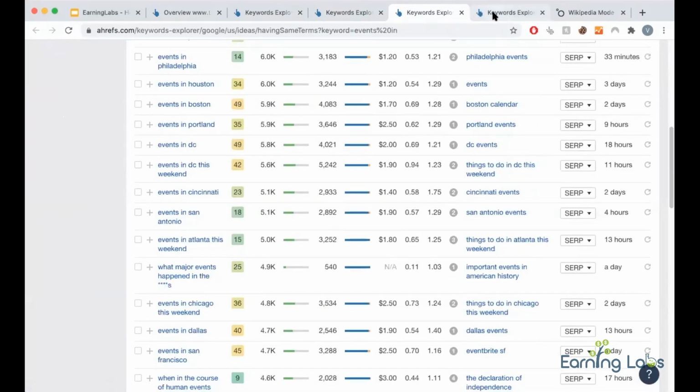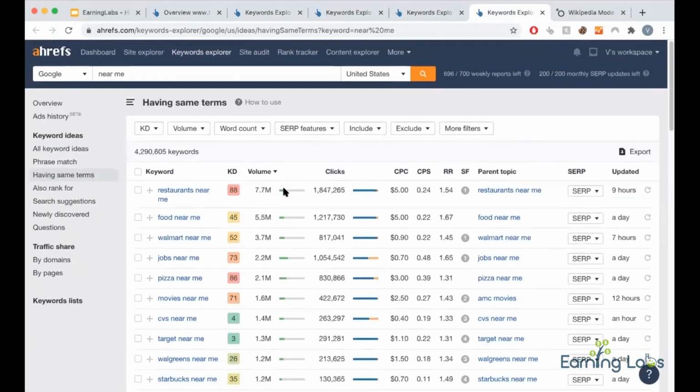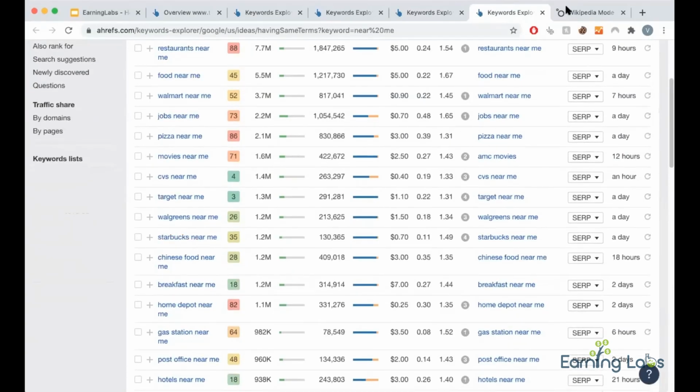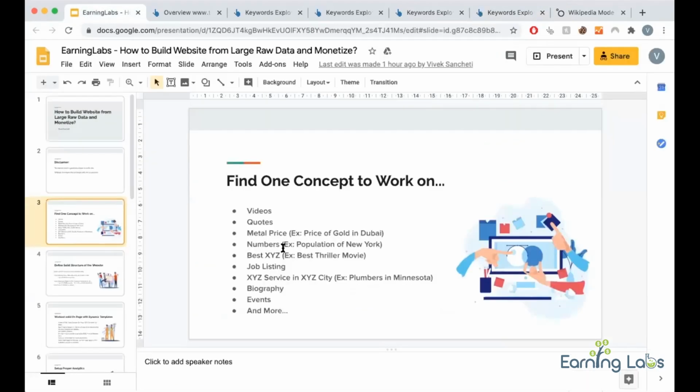Restaurants near me, where near me is one constant keyword, so you can target that. CVS near me, Target near me, XYZ closing time, like when does Target close, when does Big Bazaar close, customer support number, biography, etc. So many things are there, so you need to find and target them.